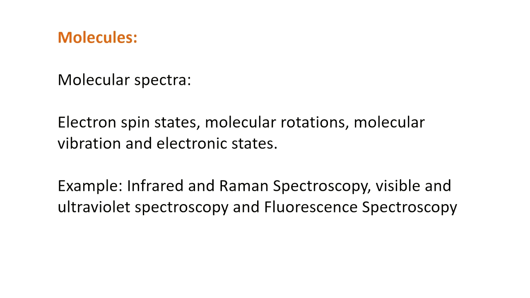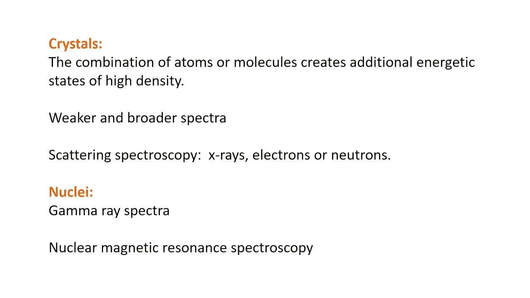Now let's move on to the third type of matter, which is crystals or even extended materials formed by the combination of atoms and molecules. Again, since crystals are formed by the combination of atoms and molecules, this results in the creation of additional or unique energetic states, which results in unique types of transitions between these states, so unique spectra. Now crystals basically have a weak spectra, which means the spectra is not very distinct or it is very broad. This is because the different energetic states present in crystals are very numerous and have a very high density. An example where crystals and extended materials are used is for crystallographic studies using X-rays or electrons or neutrons.